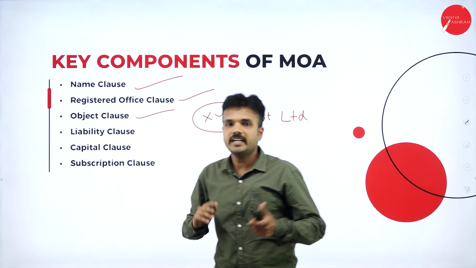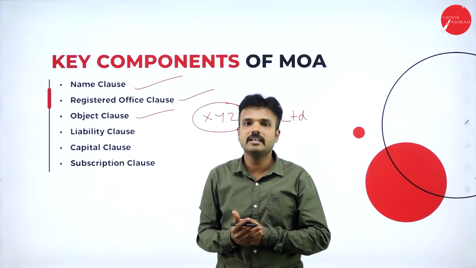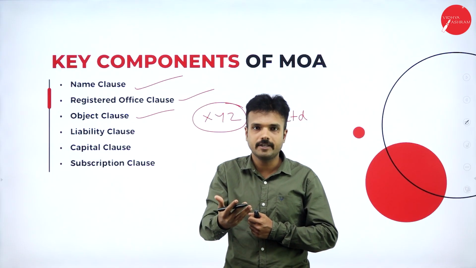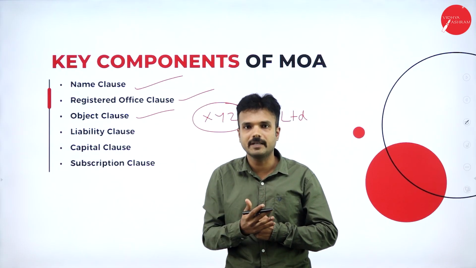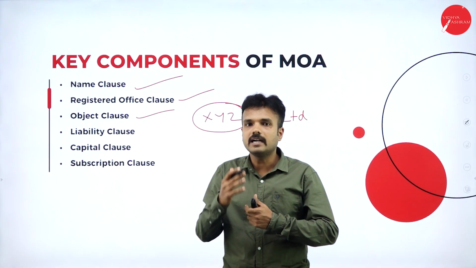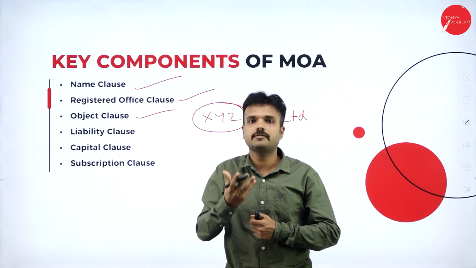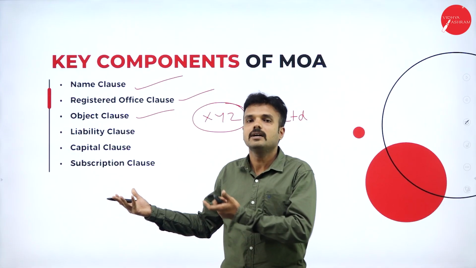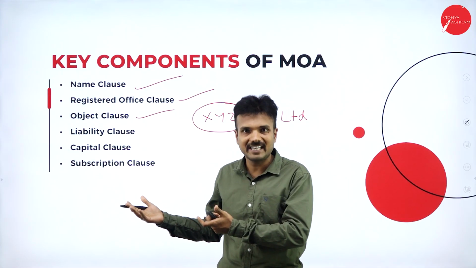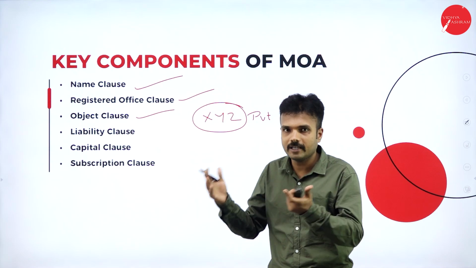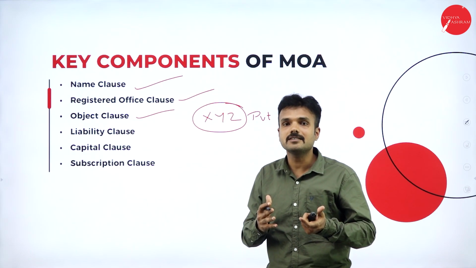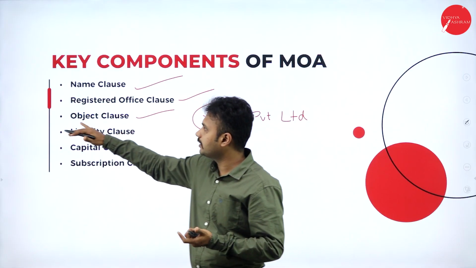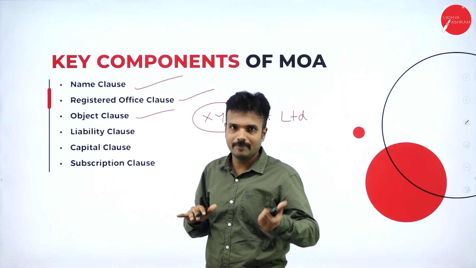Objective clause. The objective clause is going to define the core objective of the organization, what exactly my organization is going to do. The best example is the Tata Group of Companies. Take Tata Consultancy Services. What is its core objective? Consultancy service, the name itself defines it. It is a purely IT-based service sector company. Take Tata Motors, it is an automobile manufacturing industry. So it says the objective of the business.